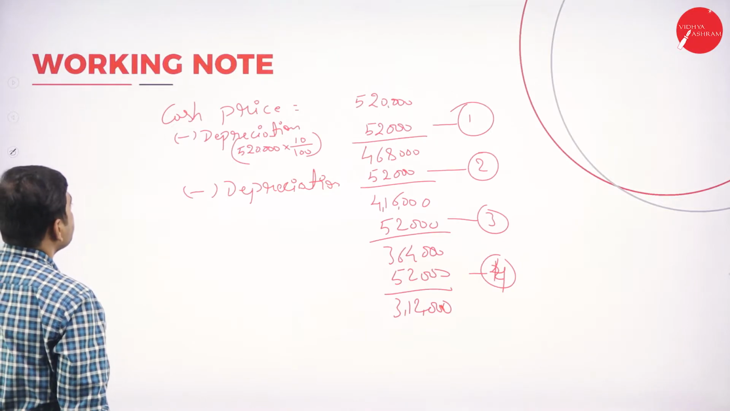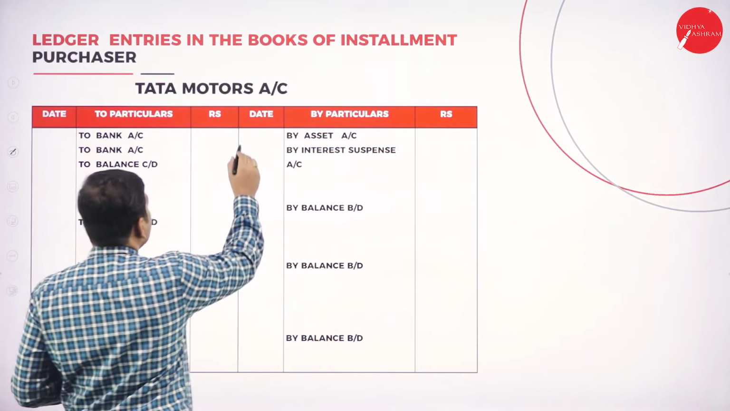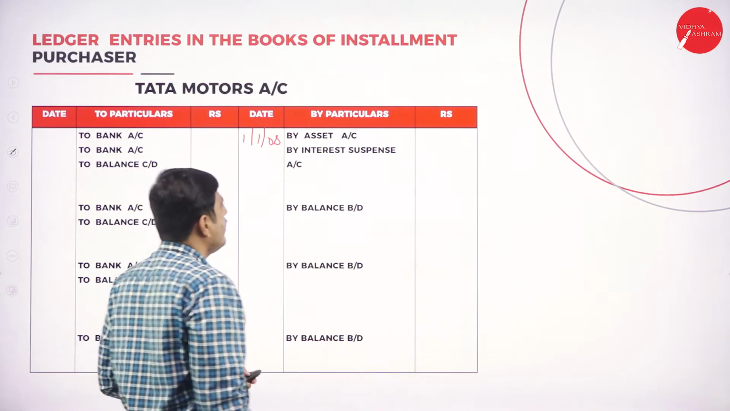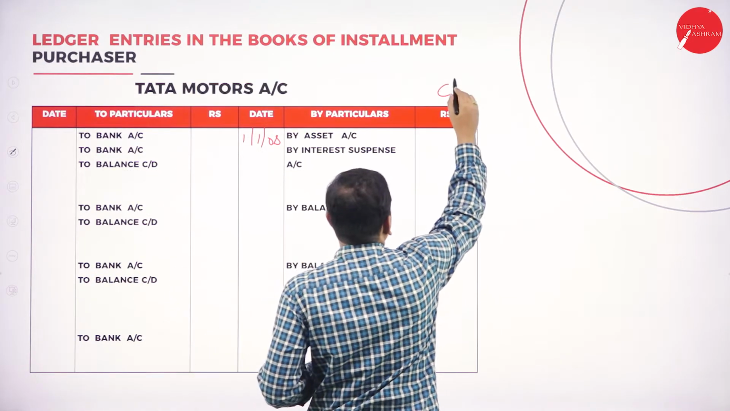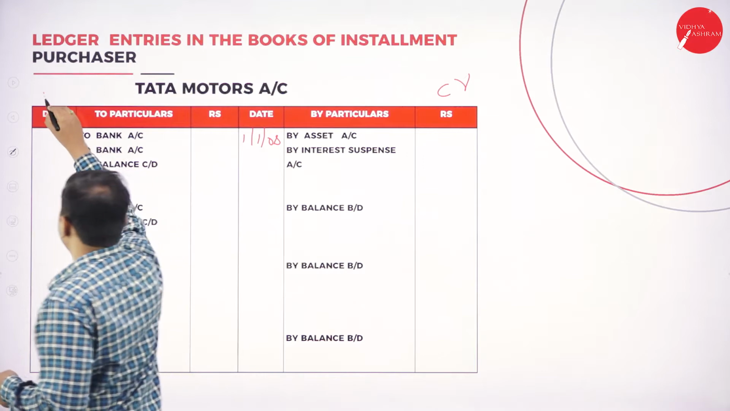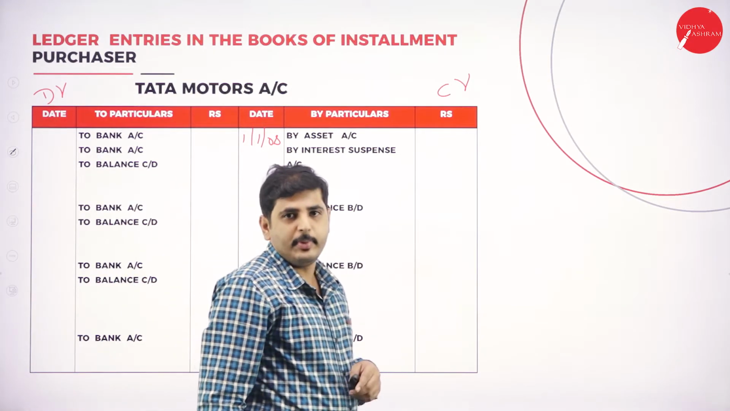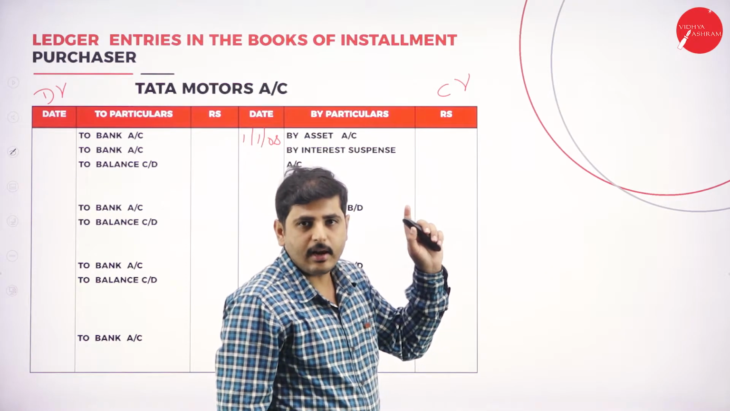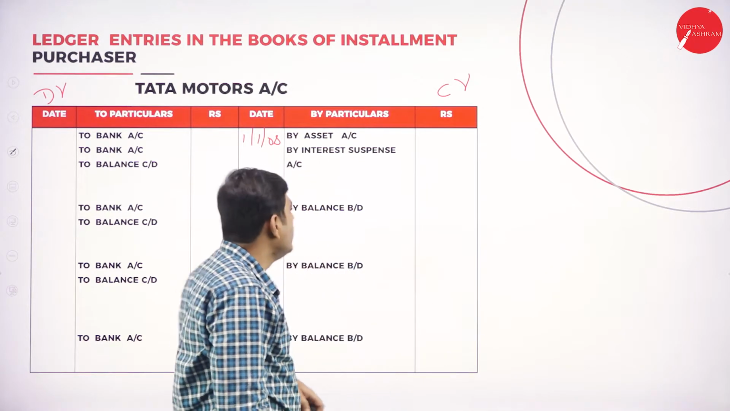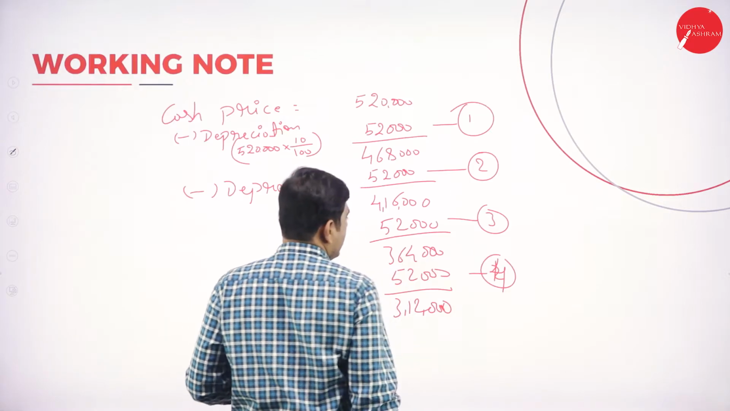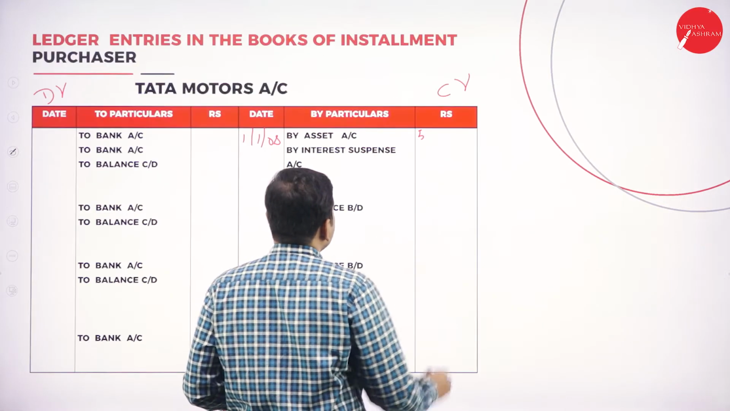Journal entry here. 1/1/2008. So asset account. This is credit side. This is debit side. So in journal entry, if it is debited, in ledger it should be credited. So in journal credited, here it should be debited. So by asset account, what is the cash price? 5,20,000.